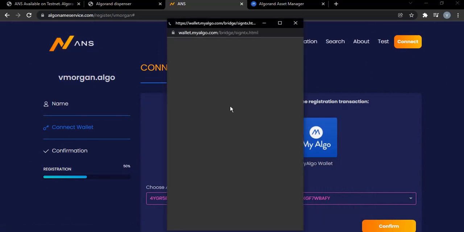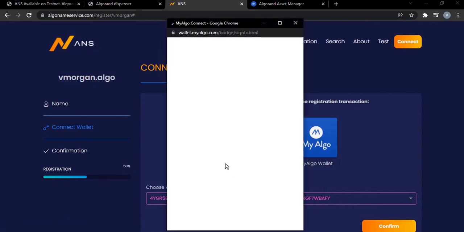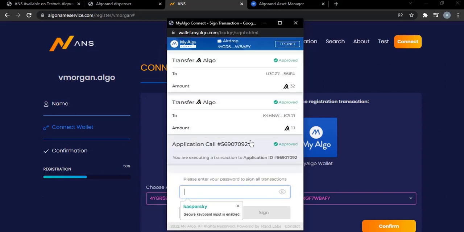Okay, processing registration, and once again connect my wallet. Okay, transfer amount, this is the fee and all of that. Put in the password. Okay, and then I'll sign the transaction.